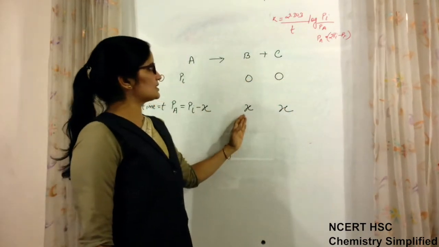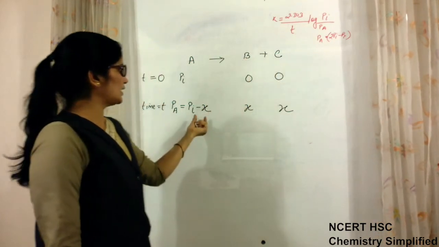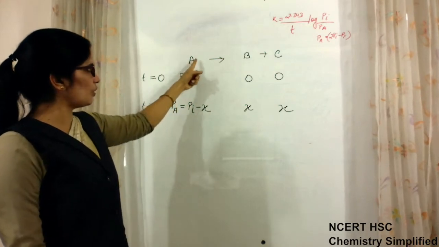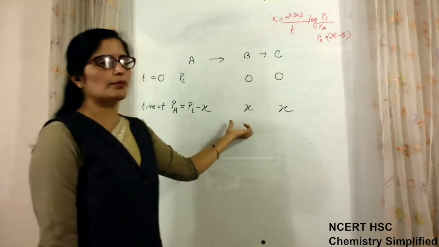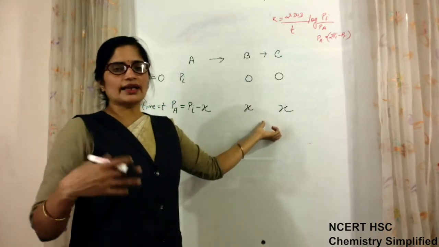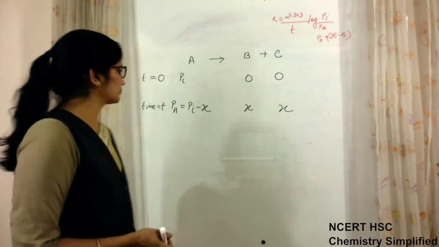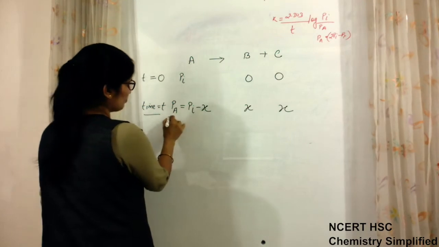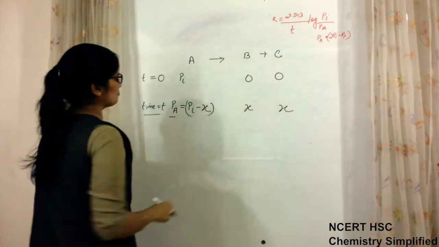X is the pressure of product B and X is the pressure of product C, and that amount of pressure will be subtracted from the initial pressure of A, because now that much pressure is formed, or you can say the volume of the gas is formed, because whatever volume is there will apply pressure.